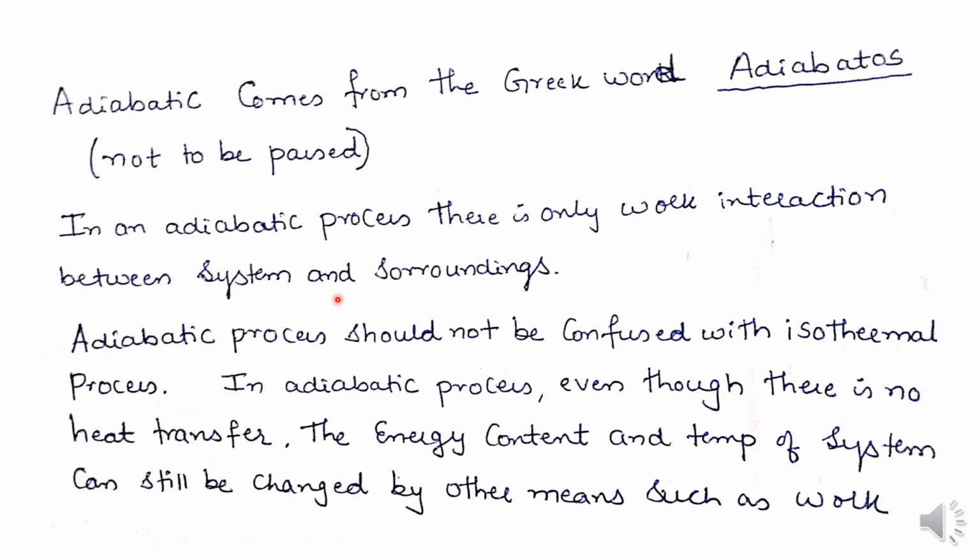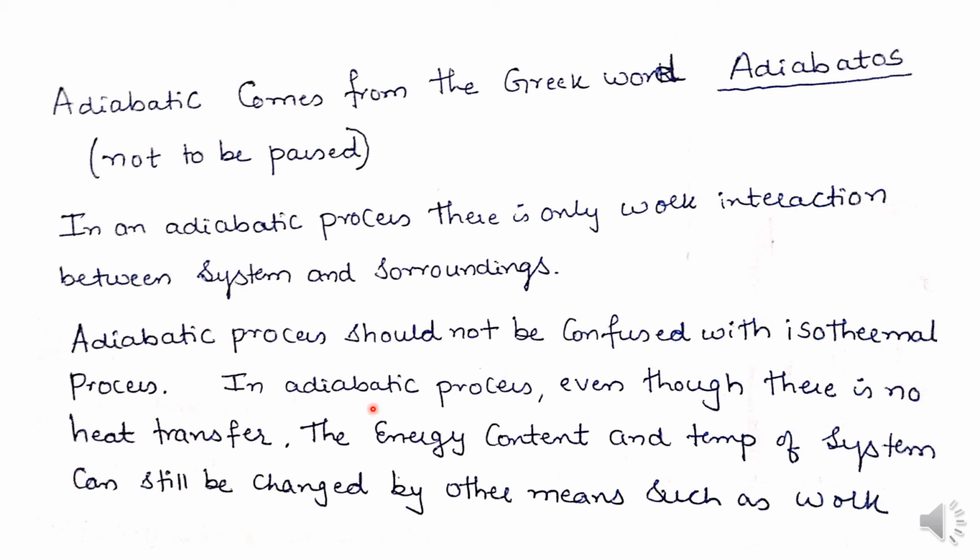And another main thing, students, you should not get confused between the adiabatic process and the isothermal process. Isothermal process means the temperature remains constant throughout the process, whereas adiabatic process means heat is neither entering the system nor leaving the system. In an adiabatic process, even though there is no heat transfer, the energy content and the temperature of the system can still be changed by other means such as work.